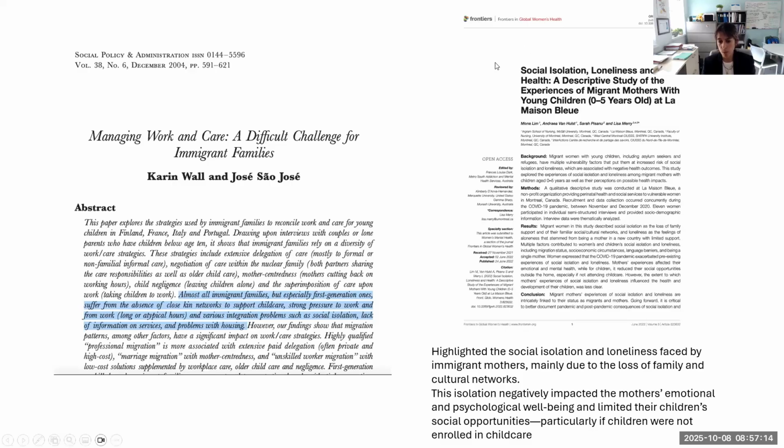This is a study coming from Montreal. It's a relatively newer study. And this study actually highlighted the social isolation and loneliness faced by immigrant mothers, mainly due to the loss of family and cultural networks. But what's interesting about this study is that they talk about the impact of the isolation not only on the mom's emotional well-being, but also on how this isolation limited their child's social opportunities, particularly for children who were not enrolled in childcare.